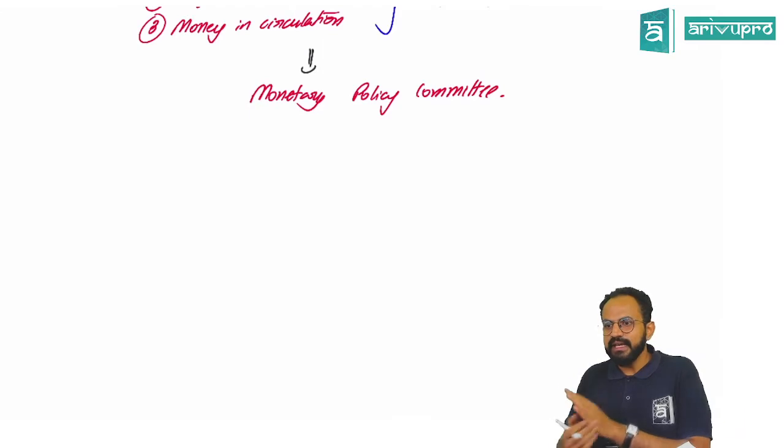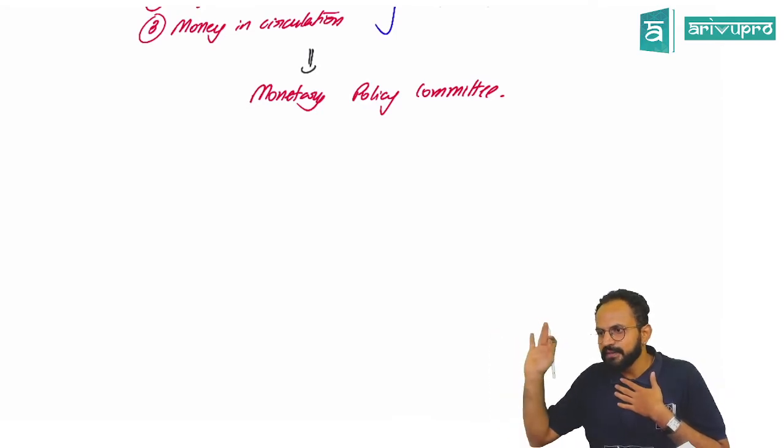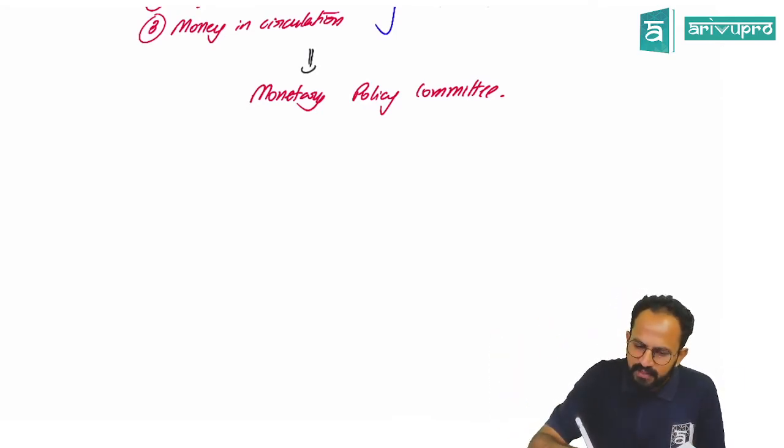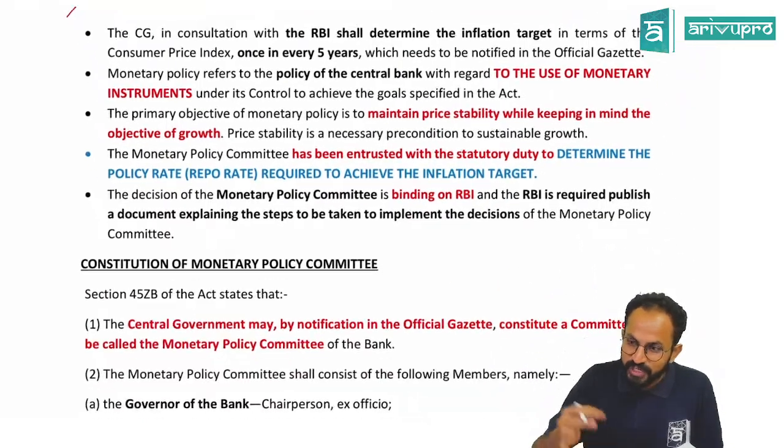So in RBI, this part will be taken care of by the monetary policy committee. Very important, people. Compositions are increasing. You need to remember.